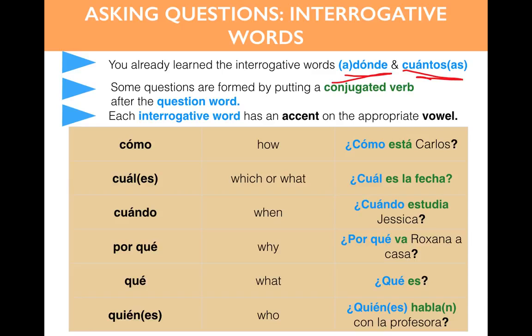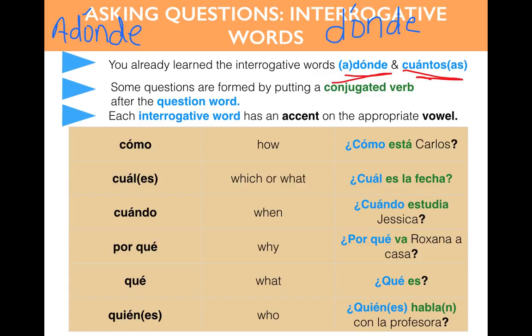A dónde. A dónde, chicos, is what we would say when you're asking where someone is going, right? So we talked about the irregular verb ir, and we know that when we ask where someone is going, implying motion, movement, then we are going to use the word a dónde and not dónde. Dónde is going to be used when we're asking where someone is at. ¿Dónde está Juan? ¿Dónde está la cafetería? Now, there's a difference between those.